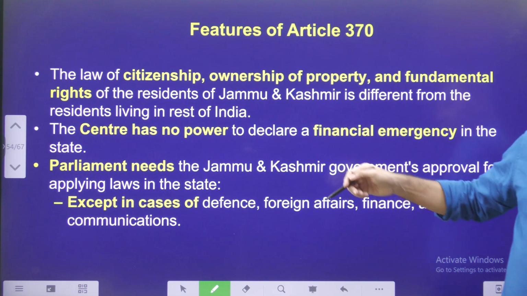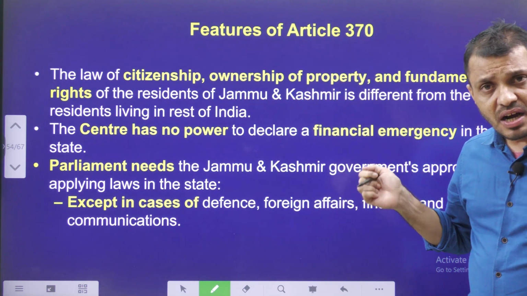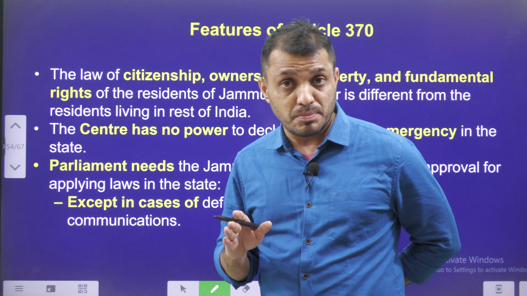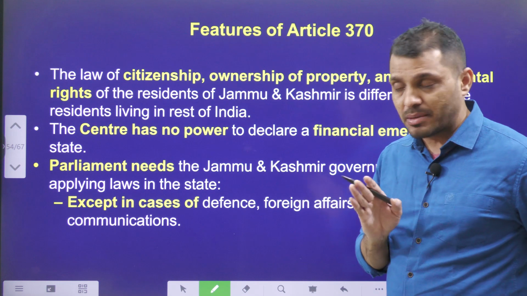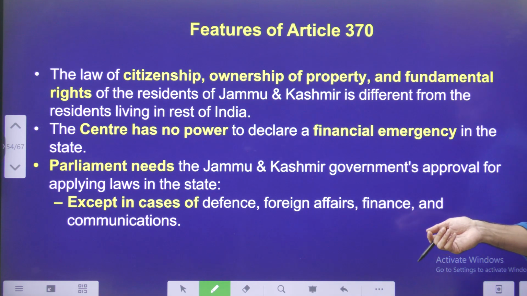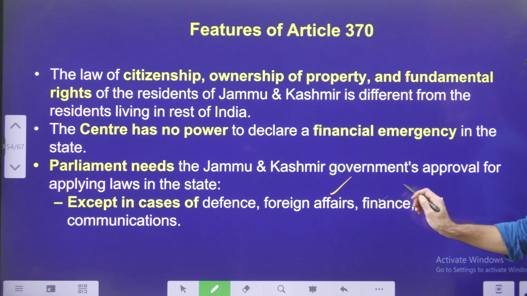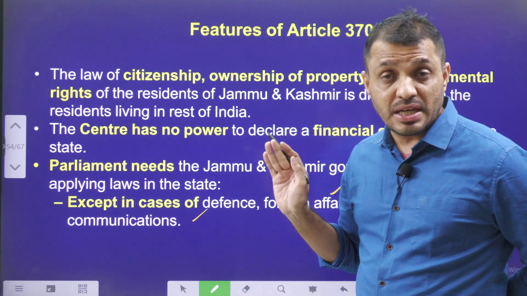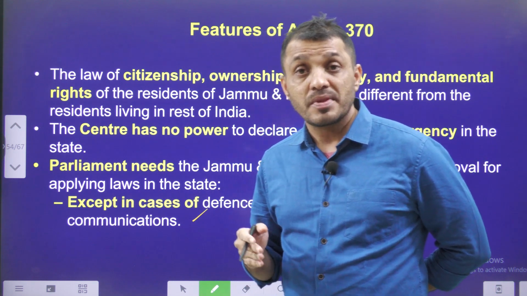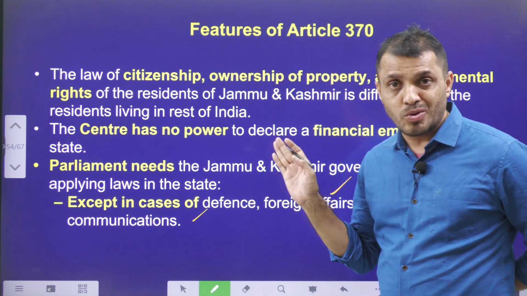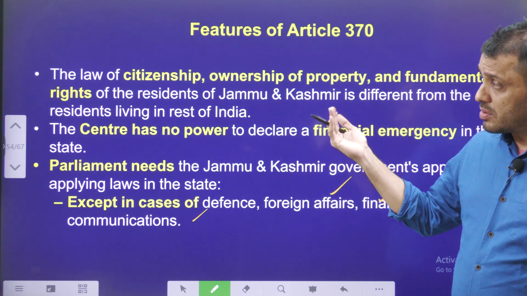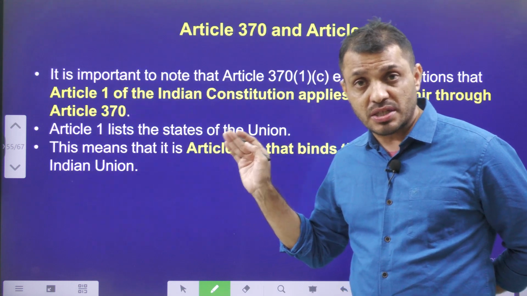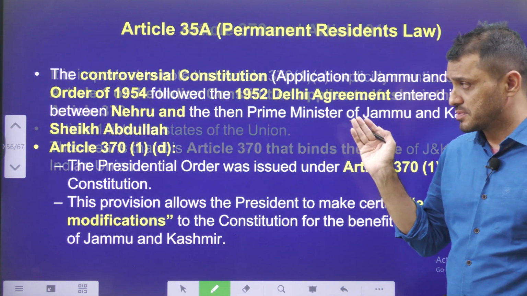And the features of Article 370: it provided a special separate constitution to Jammu Kashmir, separate citizenship, and Parliament laws cannot be applicable in Jammu Kashmir except in the matters of defense, foreign affairs, finance and communication. They can have their own flag, their assembly can have a 6-year duration, and they can decide their own reservations. And according to this Article 370, they have their own constitution. In their constitution they have the provision of Article 35A also.